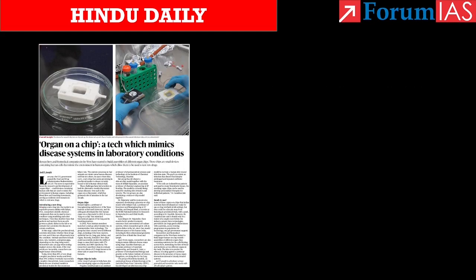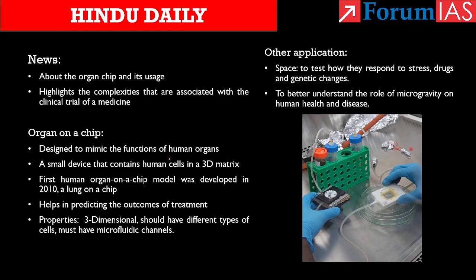Coming to the final topic of the day: organ on a chip, a tech which mimics disease systems in laboratory conditions. The article reports about the organ chip and its usage. Last year, the United States government passed an act called the Food and Drug Administration Modernization Act 2.0. This move is set to boost the research and development of organ chips.